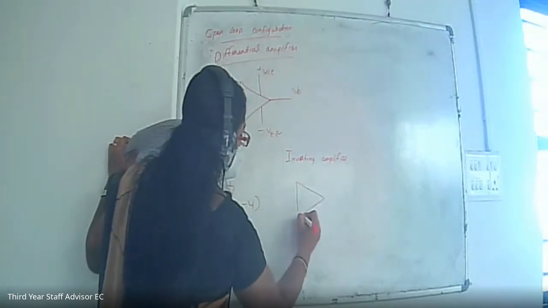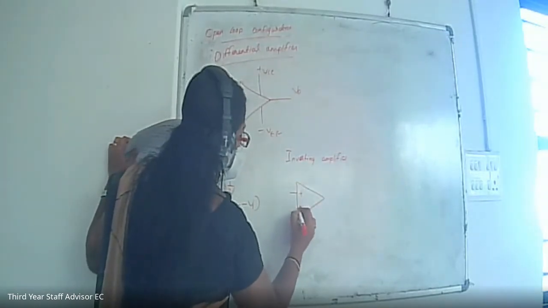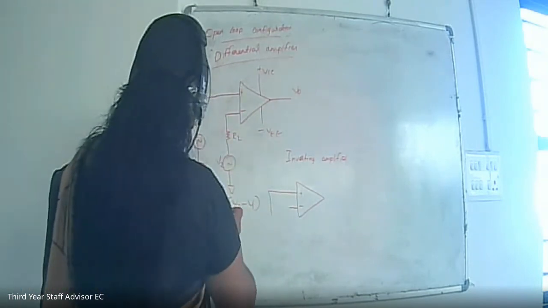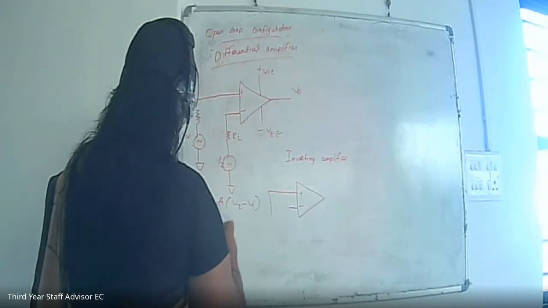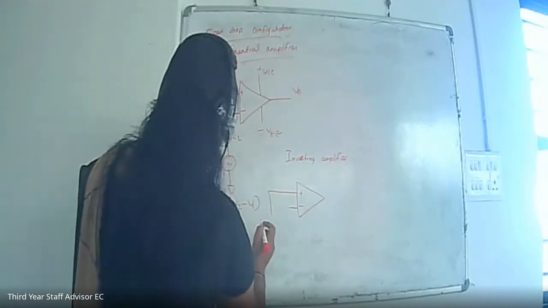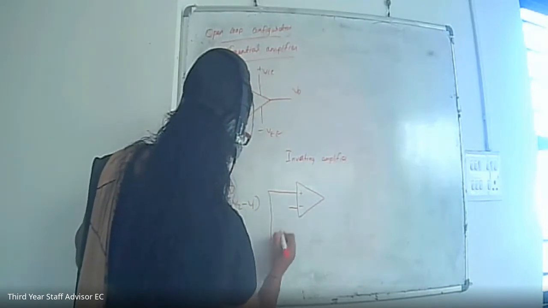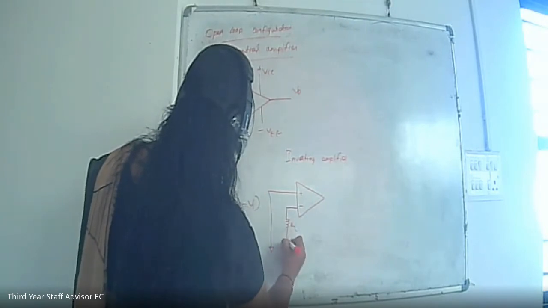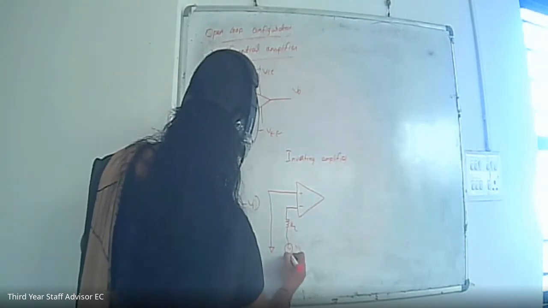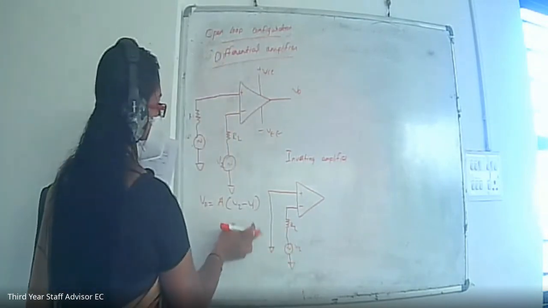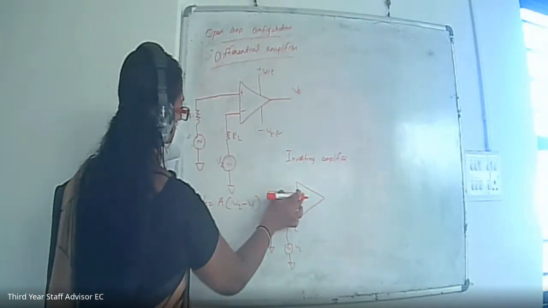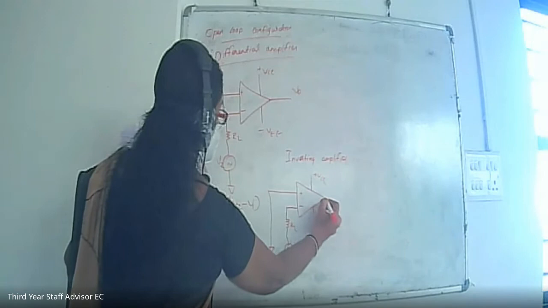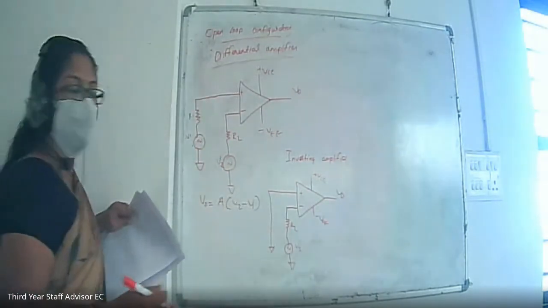So for that, this is the positive terminal, this is the negative terminal. V1 is equal to 0, means first V1 is equal to 0. So we can draw it, it will be grounded like this. We can ground it like this, and V2 is connected through this R2, and V2 will be present there. So what is its meaning? So a ground potential is connected to this positive terminal.